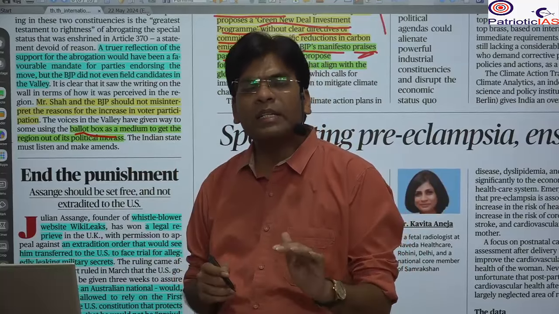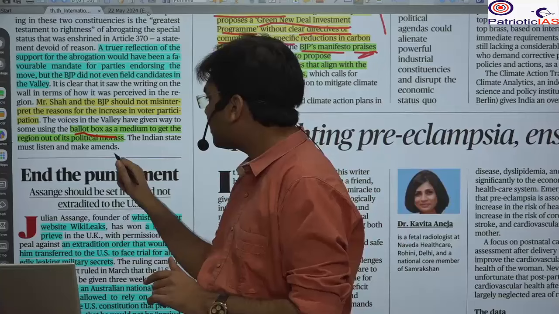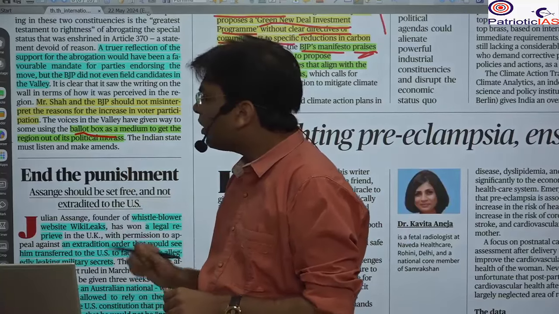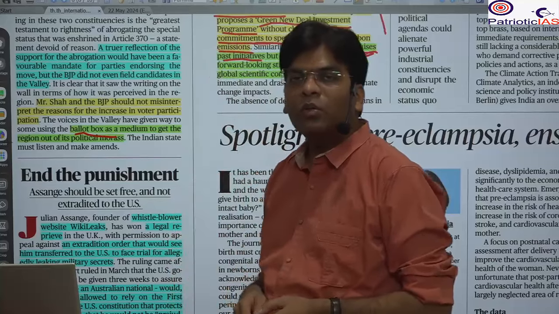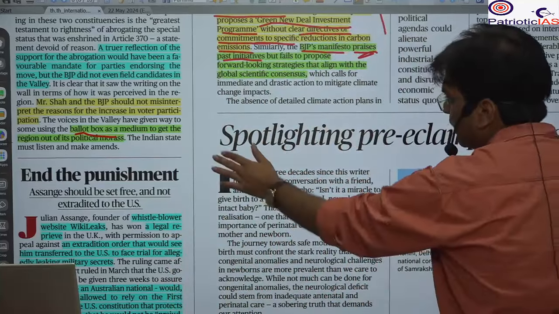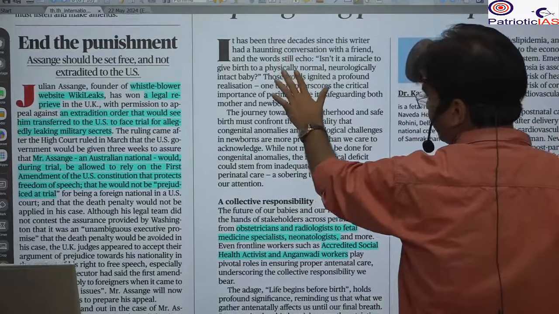They don't want a status quo. They want to break the status quo, and that's why a higher number of people queued and voted to break it. This is as per this news article.